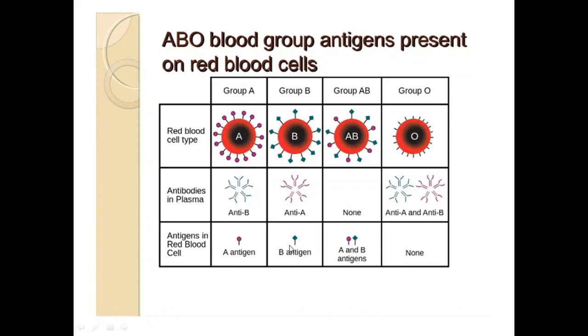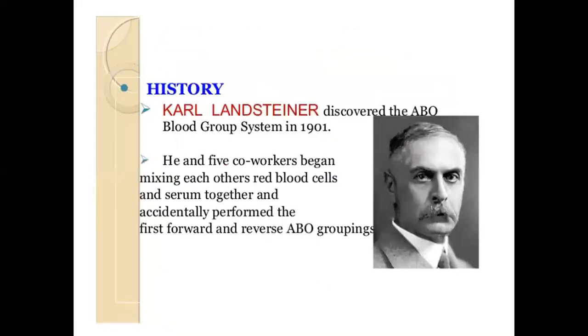If you are phenotype B having B antigens, your antibody would be anti-A. If you are phenotype AB, having both A and B antigens, then you do not have the antibodies. And if you are phenotype O, meaning you do not have detectable antigens, what you have would be both anti-A and anti-B antibodies.